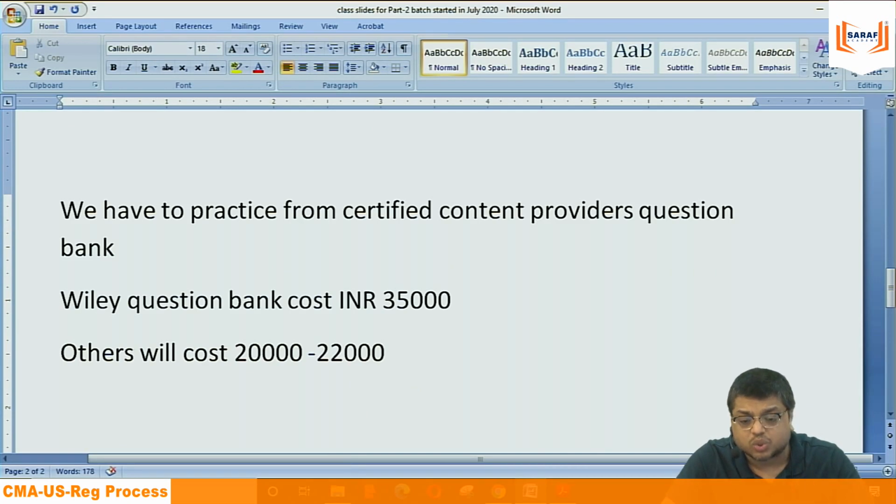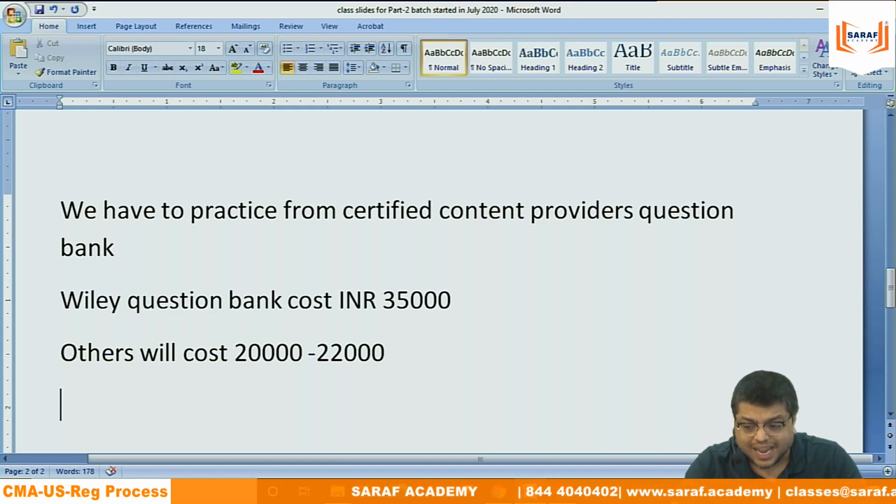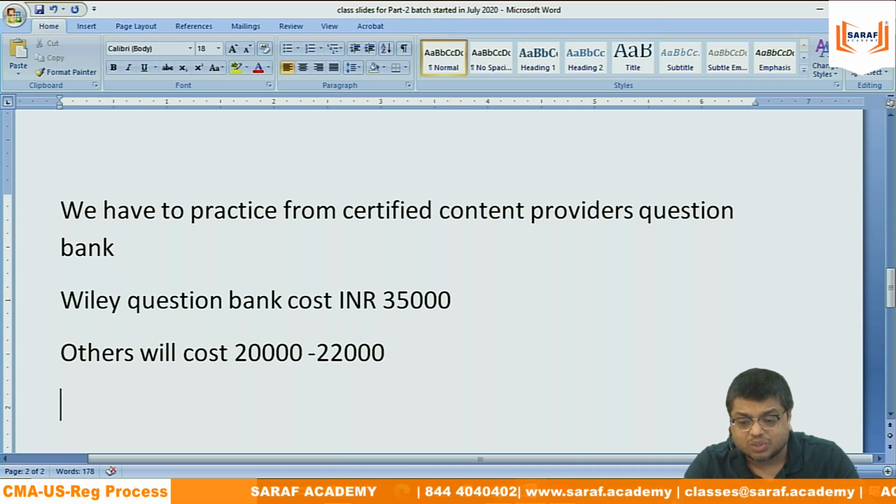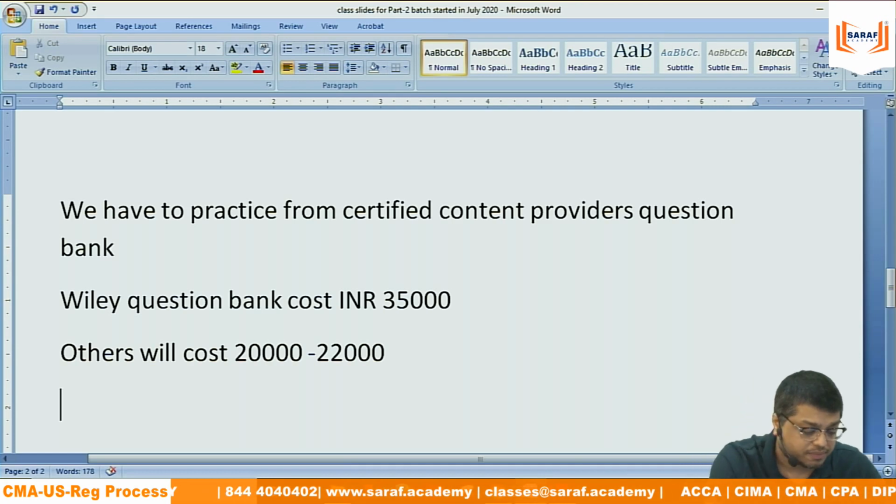If somebody is very, very brilliant, then it is not required, because the IMA support package is enough to cover the entire syllabus. But it is, you can say, 20% of what you will get in a question bank. 80% questions are more. So for that reason, I generally advise that students should have the question bank, so that they can practice the questions.